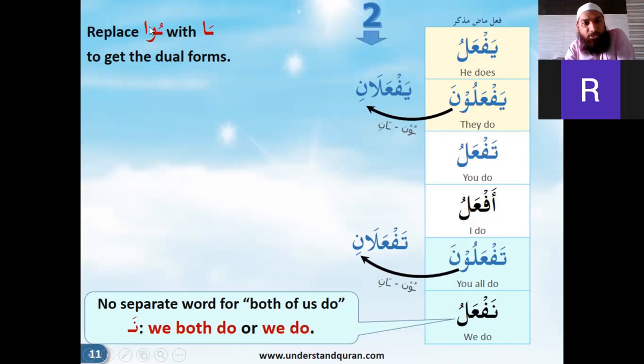Again, here you see this waw noon, dhamma, waw and alif. Waw madda is replaced with the alif, right? So fa'alu became fa'ala. Yaf'aluna becomes yaf'alani. And taf'alani.